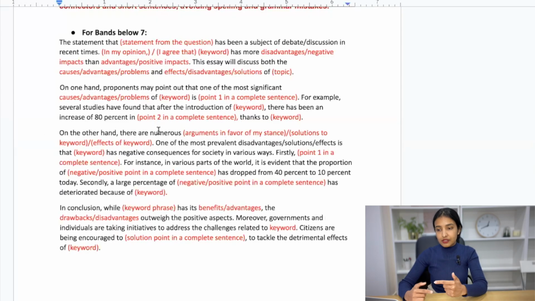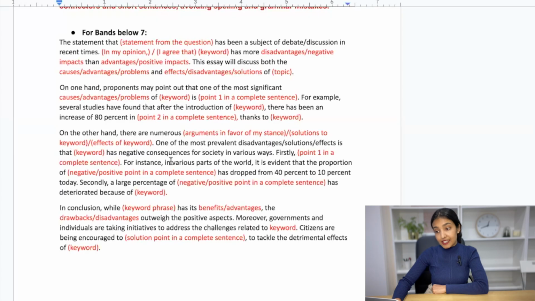On the other hand, this is ideally applicable when you have contradicting ideas. If you have the same, you can just start with moreover or furthermore, additionally, and add another point. There are numerous arguments or solutions or effects according to the question. One of the most prevalent, again, disadvantages or solutions or effects according to the question is that dash has negative consequences for society in various ways. Firstly, a whole sentence supporting or not supporting the idea.